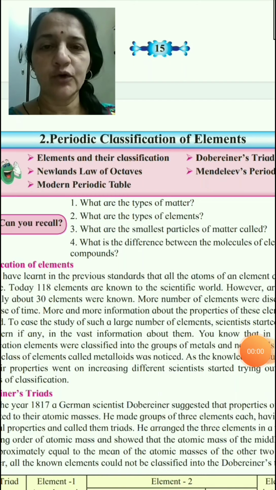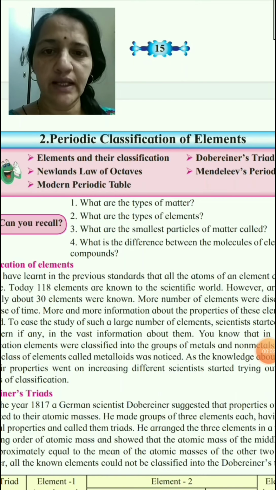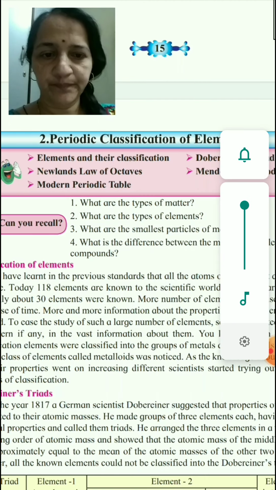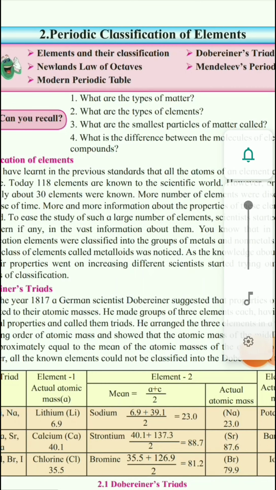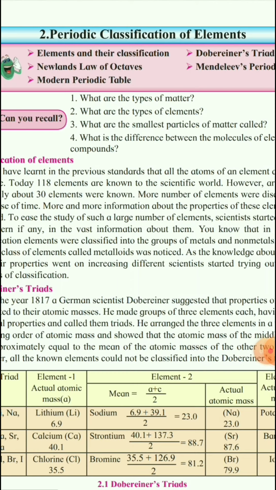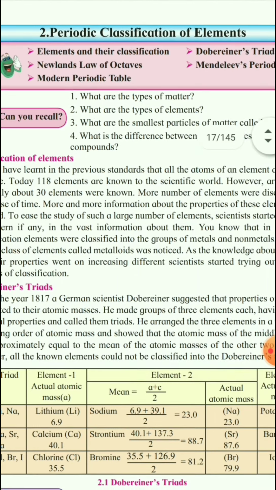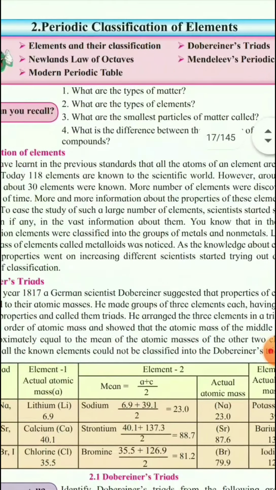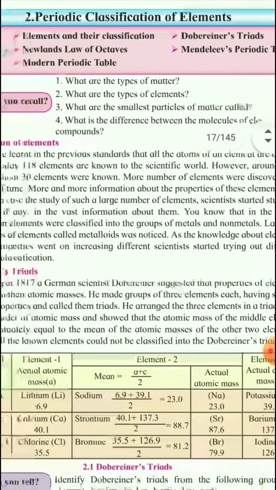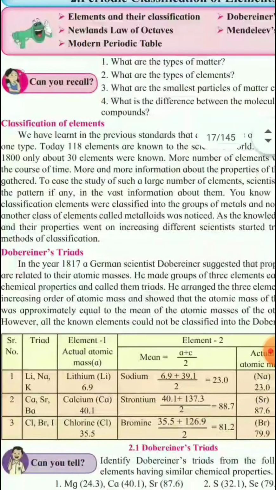Today we are going to start Science Section A. Lesson number 2, Periodic Classification of Elements. In this lesson, we are going to study elements and their classification, Dobereiner's triads, Newlands' law of octaves, Mendeleev's periodic table, and the modern periodic table. So let us recall some previous knowledge.